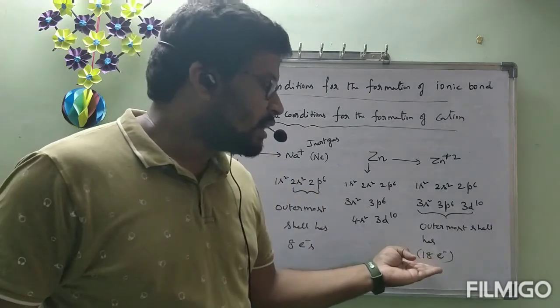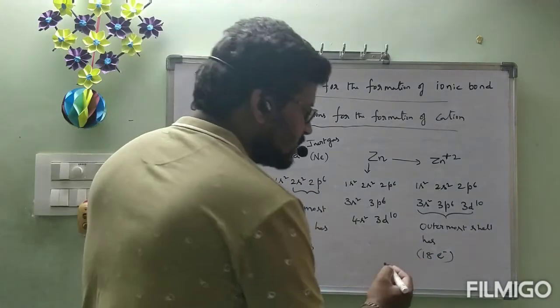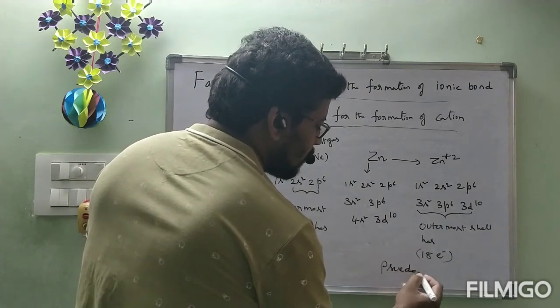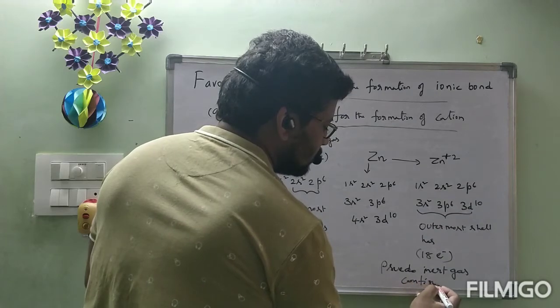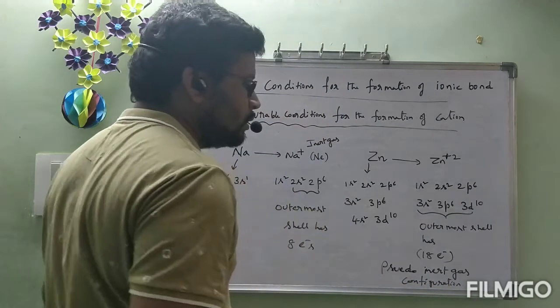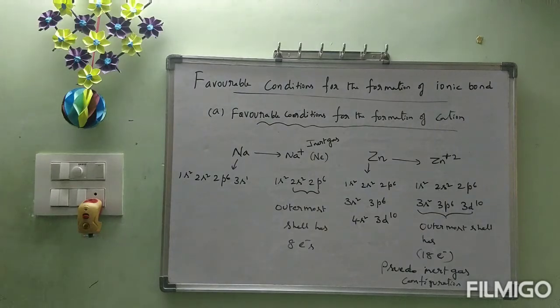But what about this one? This is called pseudo inert gas configuration. What is that? Pseudo inert gas configuration. If the outermost shell has 18 electrons, then the configuration is called pseudo inert gas configuration. If the outermost shell has 2 electrons or 8 electrons, those are called inert gas configurations. Now, what is the favorable condition for the formation of a cation? That one we will see.